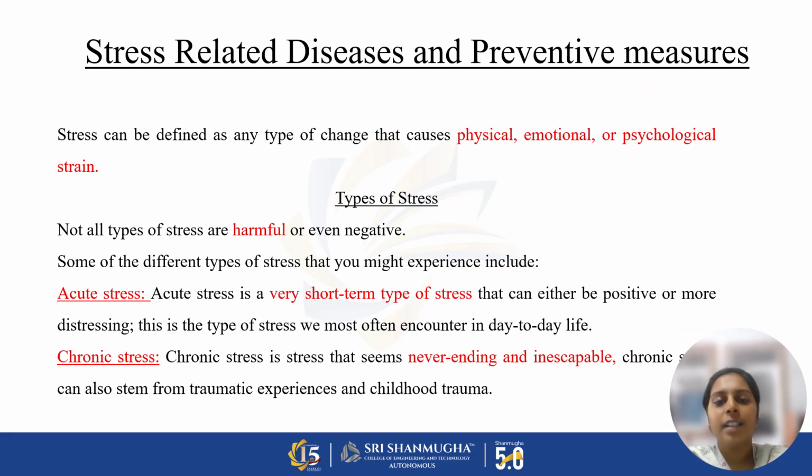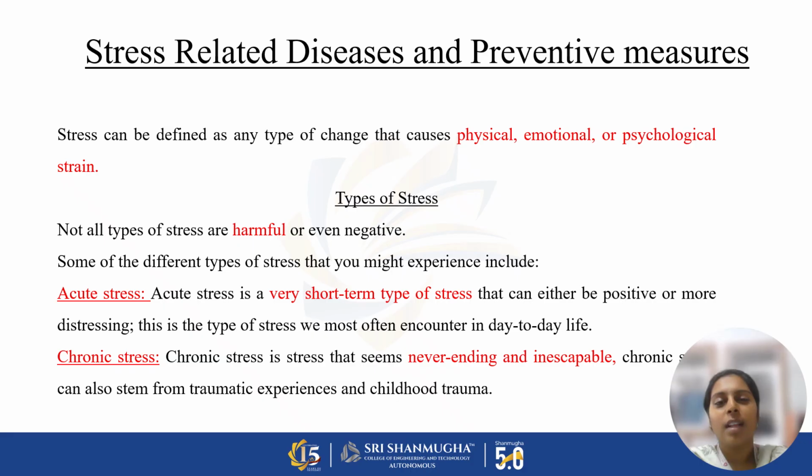So, stress related diseases and what are the preventive measures? First of all, stress is defined as any type of change that can cause physical, emotional, and psychological change. Types of stress are classified into two types: one is acute stress and the other is chronic stress. Not all types of stress are harmful.